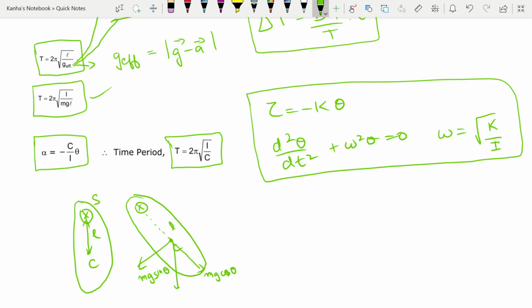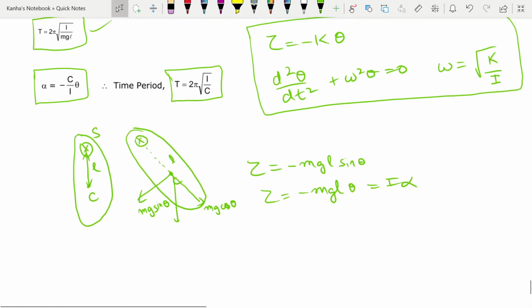Then using the same restoring torques that are there for this pendulum, you will be using the restoring torque equation mgl sine theta from the mean position. For small theta, sine theta is small, so torque is nothing but mgl theta. Now torque is I alpha. So using this, you can easily write that A is equal to minus mgL by I into theta.